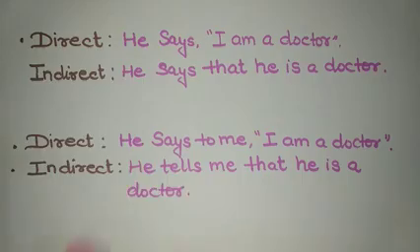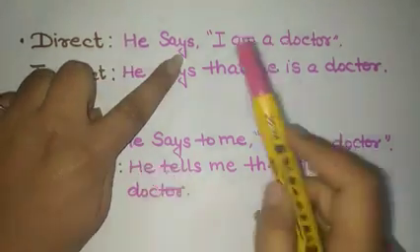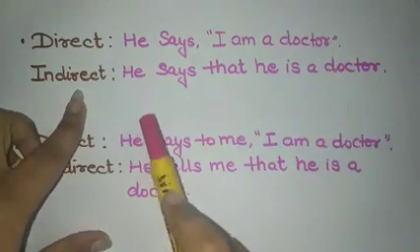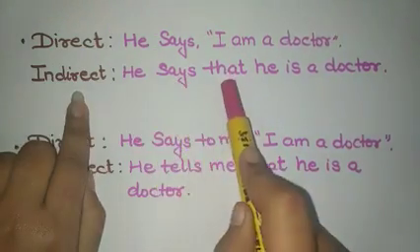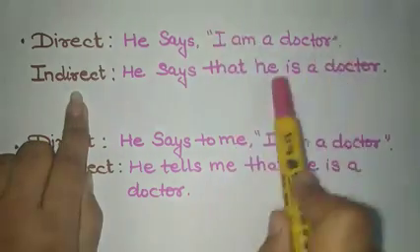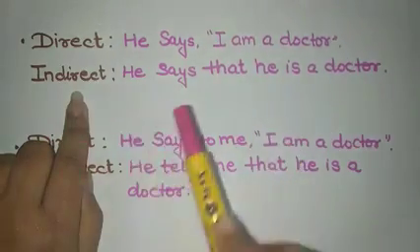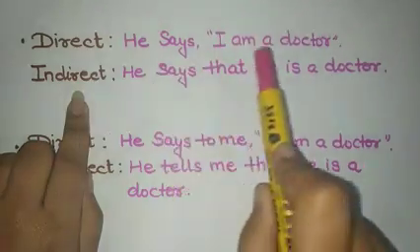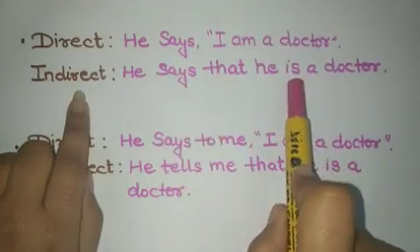In direct speech, if I'm using "He says, I am a doctor," in indirect it will become "He says that he is a doctor." No inverted commas in indirect. Use of conjunction that, and am gets converted into is.